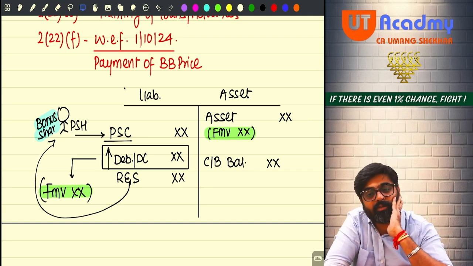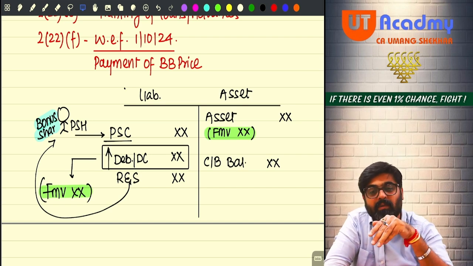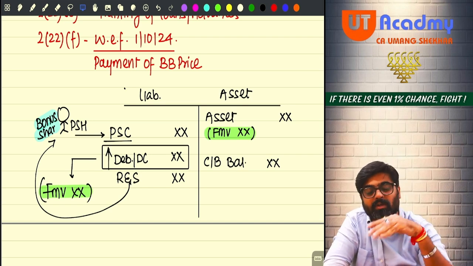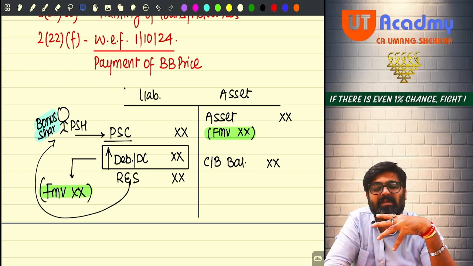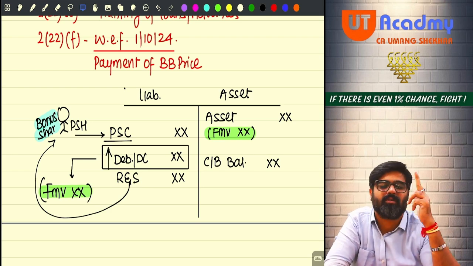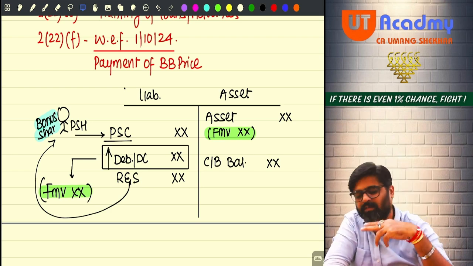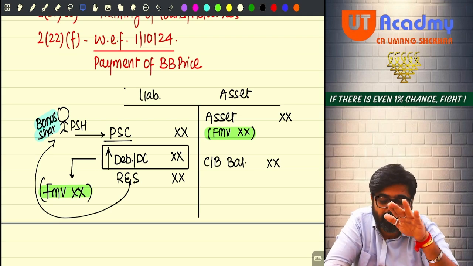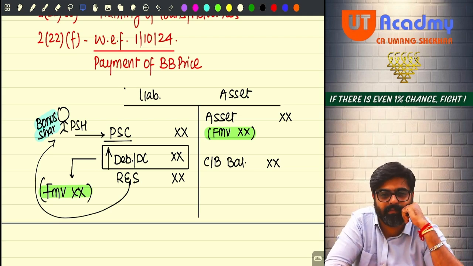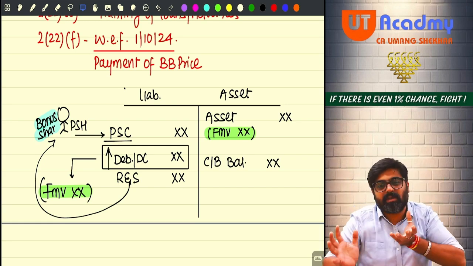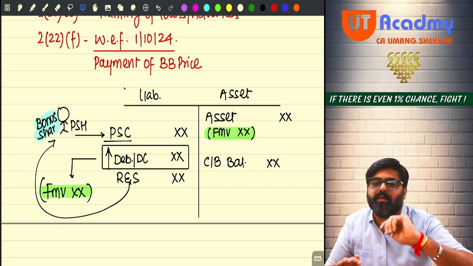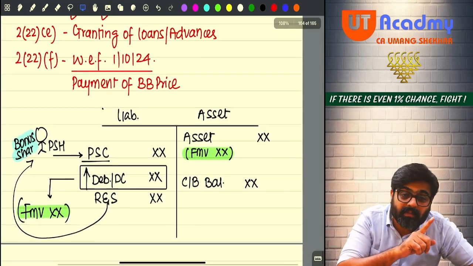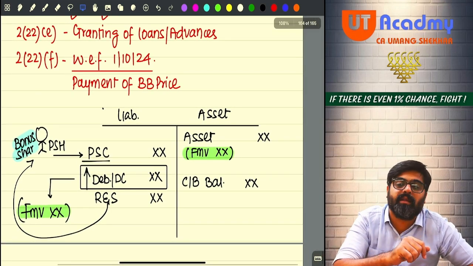Sir, what if the company is closed? So on the closure of the company, the cash is given. On the closure of the company, the liquidation of the company, assets are given. So cash is given, asset is given. Cash is given, asset is given on what? Liquidation. That entire amount is treated as deemed dividend in your hands. But it will not be treated as deemed dividend fully.